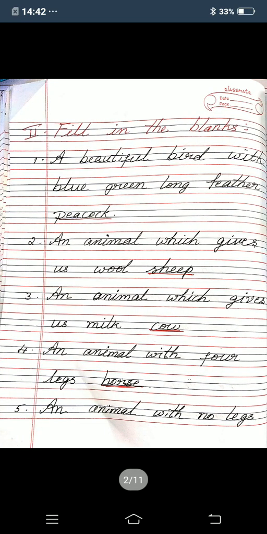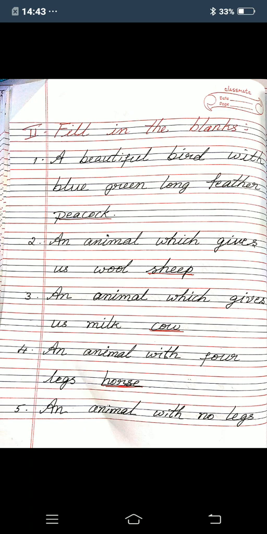Now second main, fill in the blanks. First one, a beautiful bird with blue-green long feathers. Which is that bird? You must write in the dash. That is a peacock. Second one, an animal which gives us wool. Which animal will give us wool, children? In the dash you must write sheep.